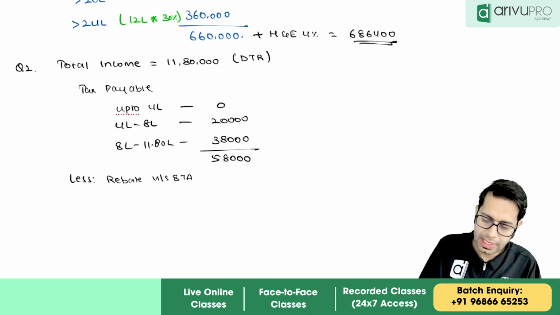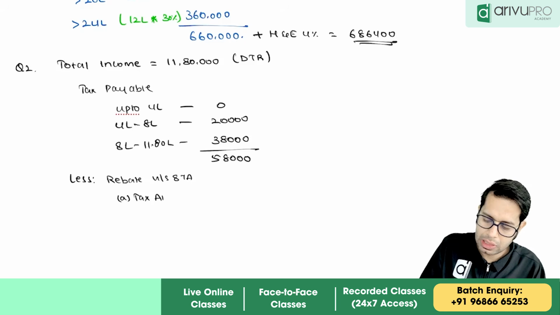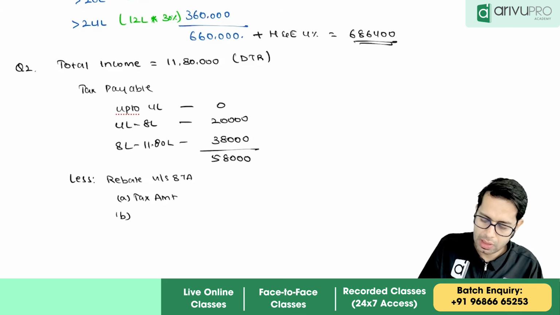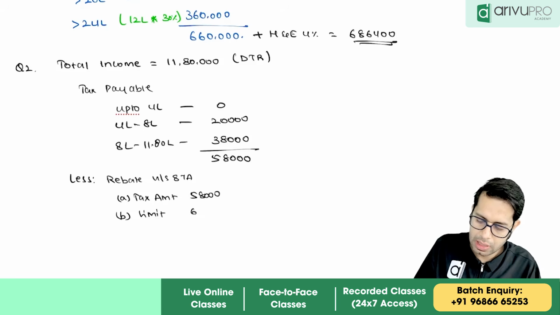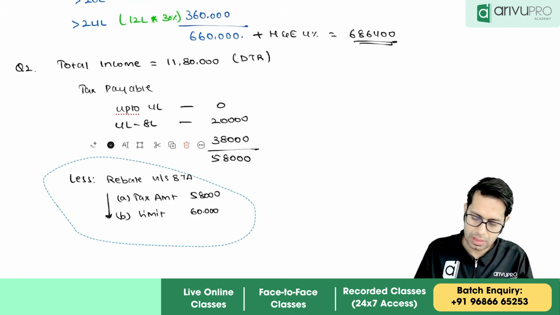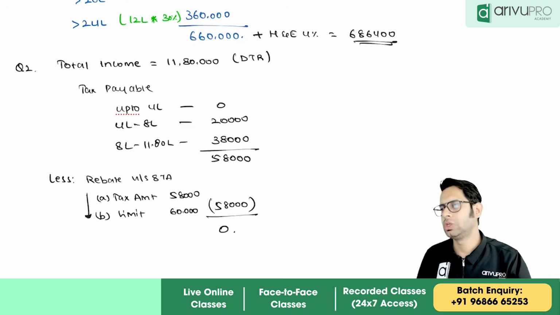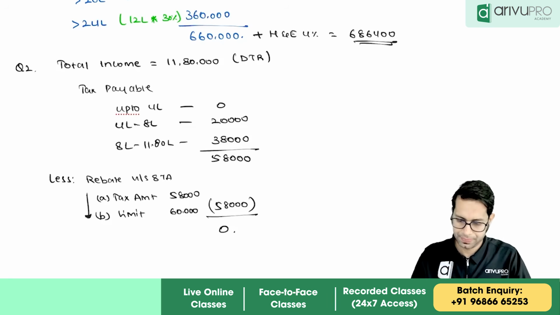Rebate under section 87A is tax amount or limit. Tax amount is 58,000, limit is 60,000, whichever is less. How much is the rebate, sir? 58,000 rupees. So 0 is what he has to pay.